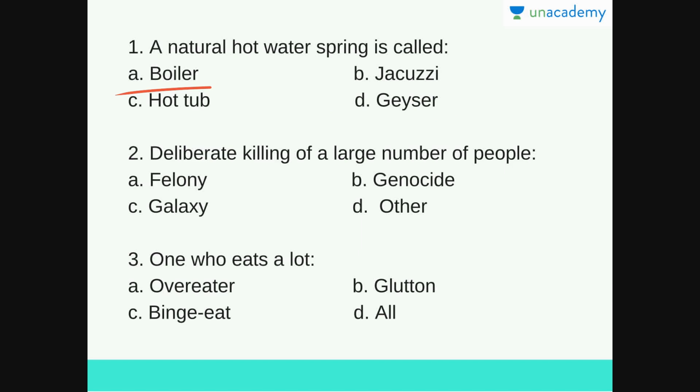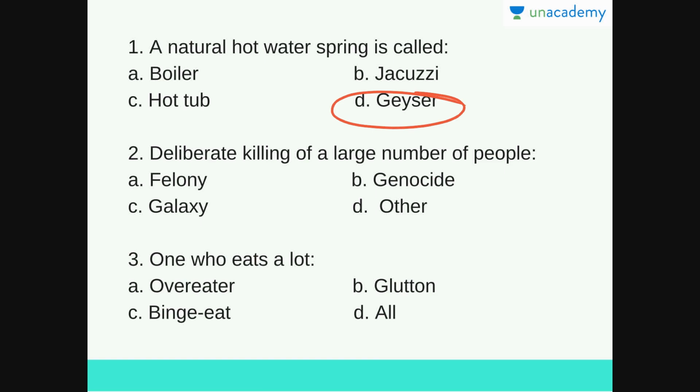A boiler is an apparatus used for heating water. A jacuzzi is a large bath with a system of underwater jets of water to massage your body. And a hot tub is a large tub which is filled with hot water, and it's used for physical therapy or relaxation. So the answer for this question is D, geyser.